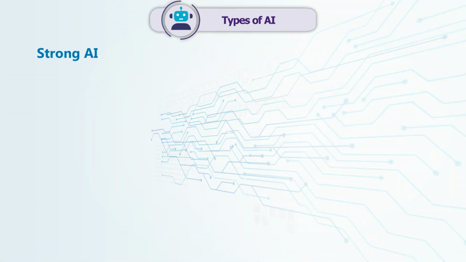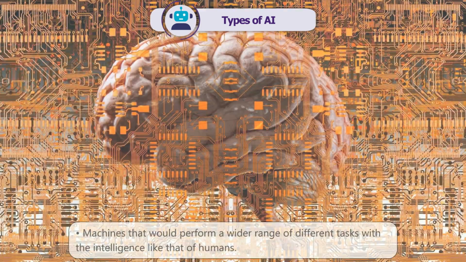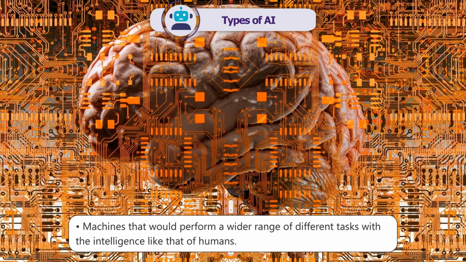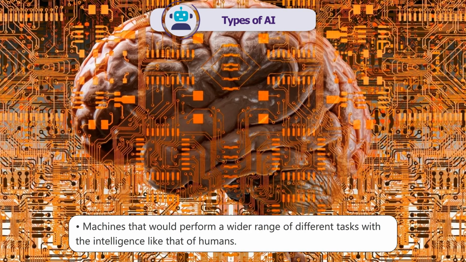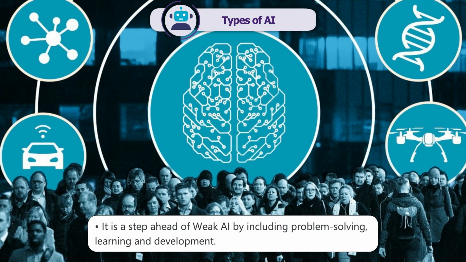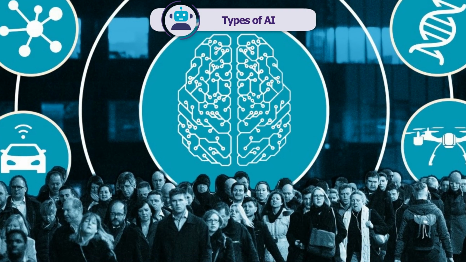Strong AI. It is also termed as general AI. Machines with the following characteristics will fall into this category. Machines that would perform a wider range of different tasks with intelligence similar to that of humans. It is a step ahead of weak AI by including problem solving, learning, and development.